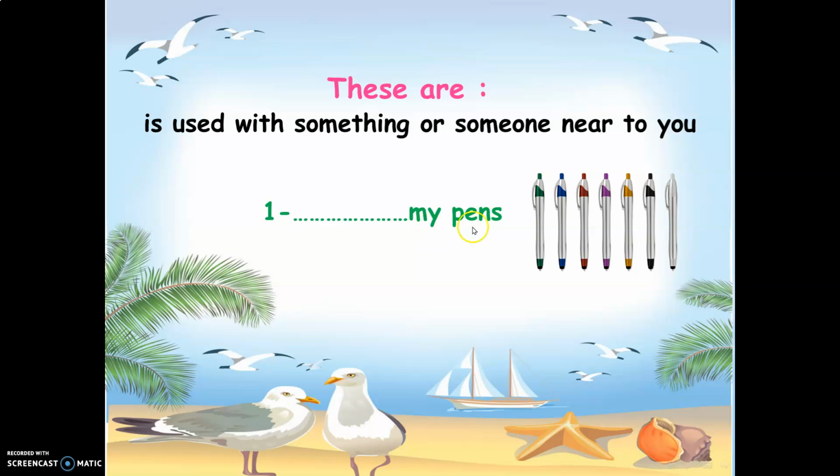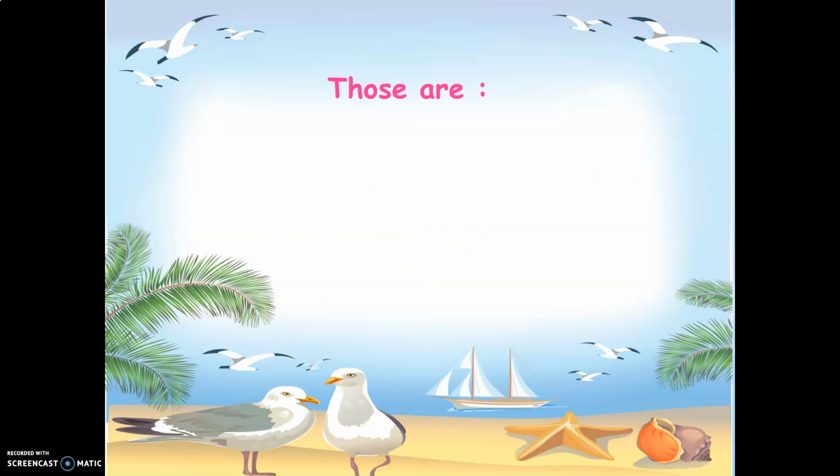My pens. These pens are near to me, so I should use these are. Here I can see more than one pen. This means that I should use these are or those are. These pens are near to me, so I should use these are. These are my pens.